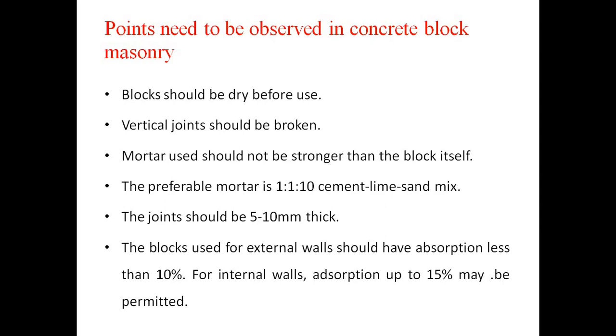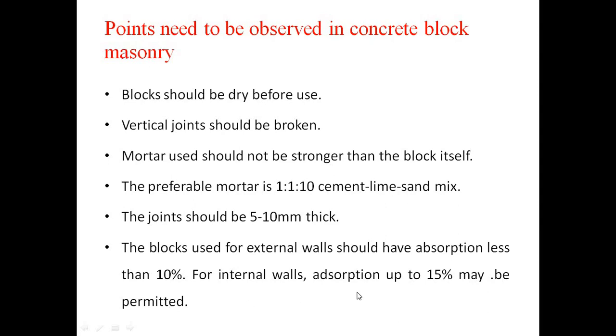Next, blocks used for external walls should have absorption less than 10%, because concrete absorbs water. If you have not provided plastering, then it will absorb the water and dampness will be created inside the building. For internal walls, absorption up to 15% may be permitted because they are not directly exposed to rain.